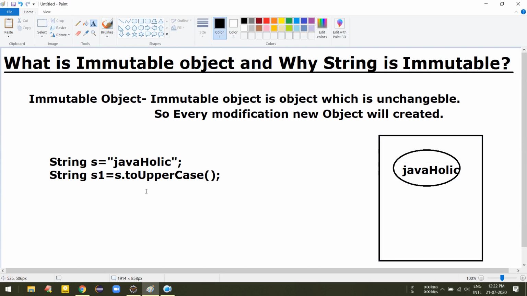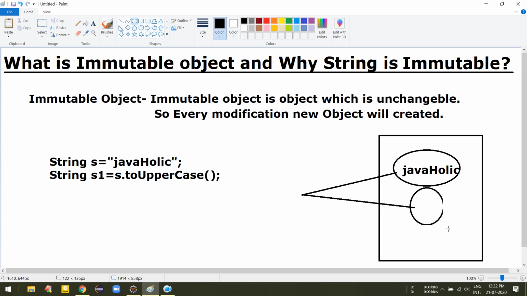Next, here again we call s.toUpperCase(). This object is not going to be changed. Instead, the whole content is copied and modified into uppercase, and a new object is created in the string pool with the new modified value.